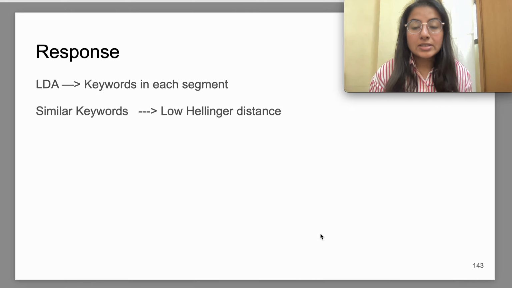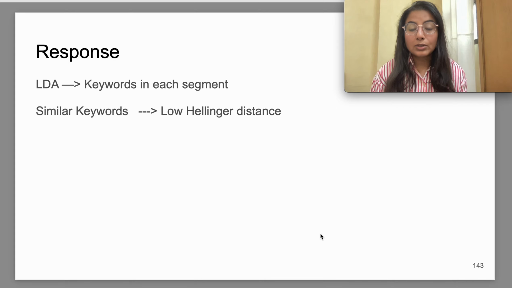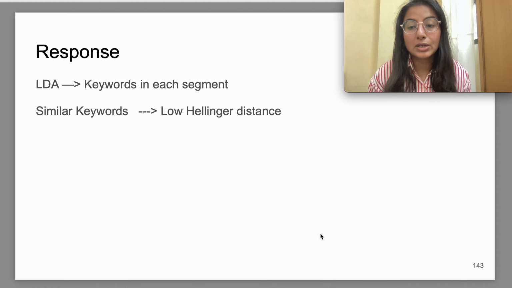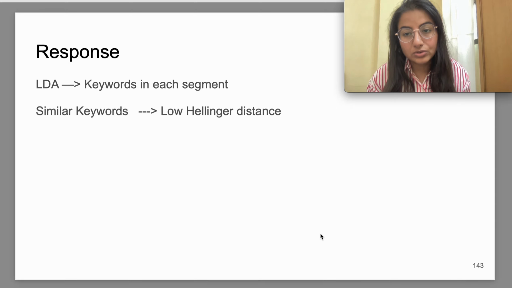Fine. Since there were very similar keywords in the homogeneous question and the respective segment in the wiki article, it actually led to a very low threshold. That's why the low threshold is defined. For similar questions, these are set for homogeneous questions, and for high Hellinger distance, that threshold is set for the heterogeneous questions.